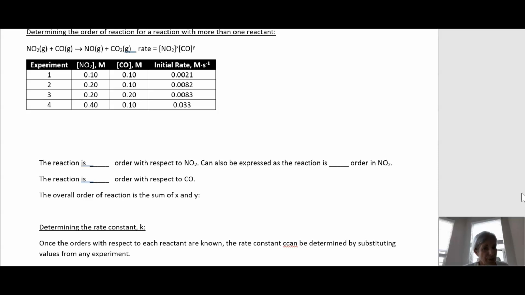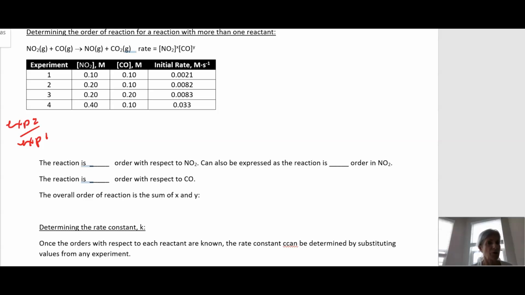If you want to determine the order with respect to nitrogen dioxide, keep the concentration of the other reactant constant. So I'm going to initially use experiments 2 and 1. I'm going to put in the rate and the concentrations and do my calculation.